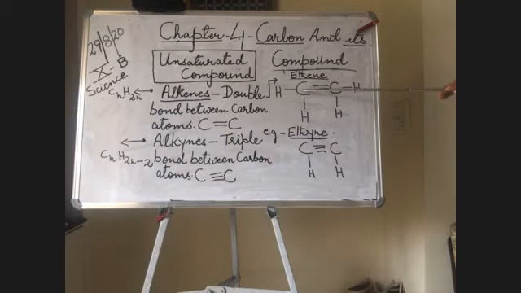Why? Because you are using eth based on the number of carbon atoms, that is 2. So you have to give the name eth, and the bond present between carbon and carbon atom is a double bond. So you have to end with the word "ene". So therefore the name becomes ethene. So that means in carbon and its compounds, the name itself will tell you the type of compound you are handling, the nature of the compound. You will come to know from the name itself.